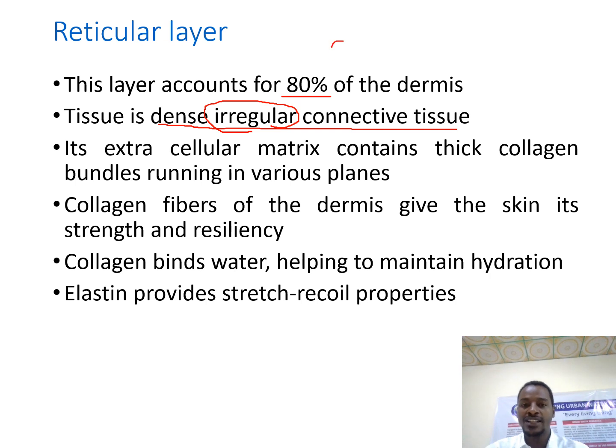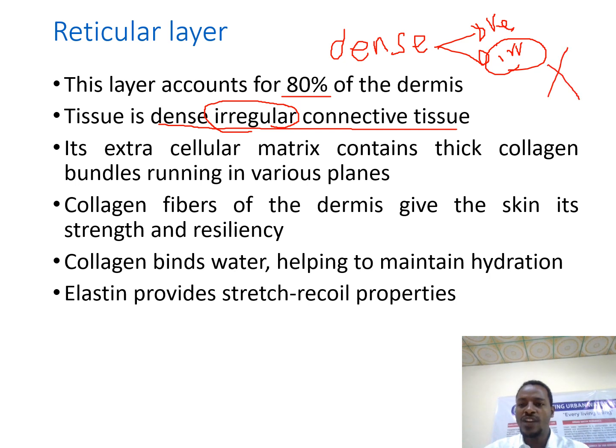As we know, dense connective tissue can be divided into regular and irregular. When you say irregular, fibers are arranged in an irregular manner, like this. The collagen and elastic fibers are arranged in an irregular manner.